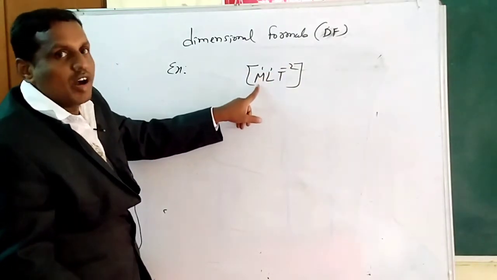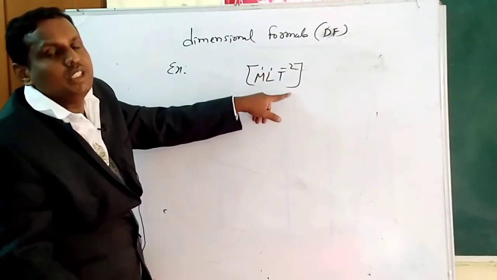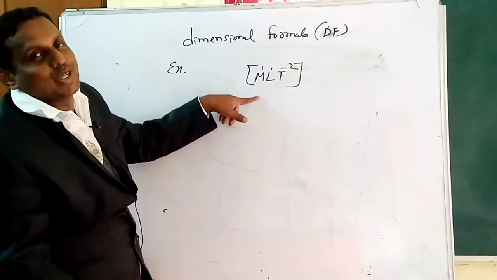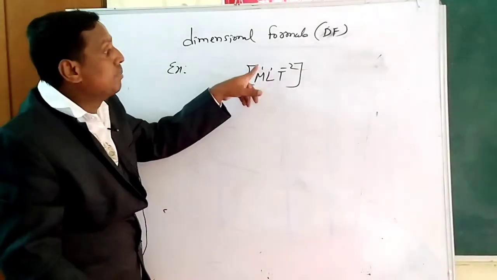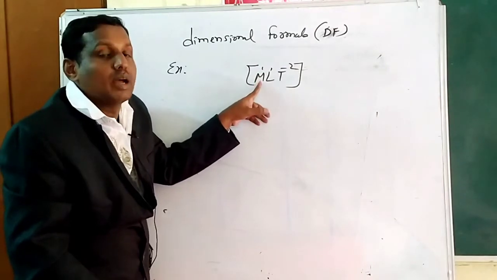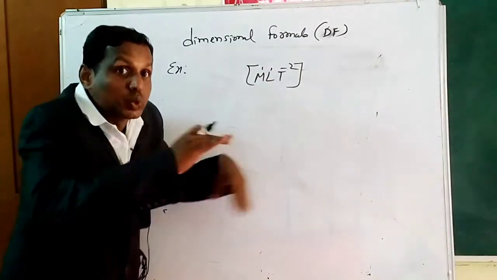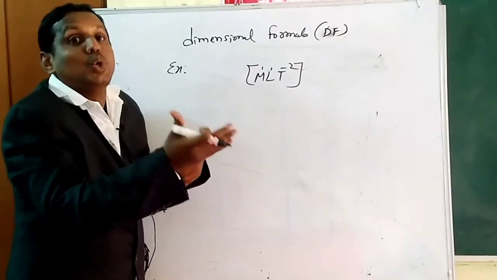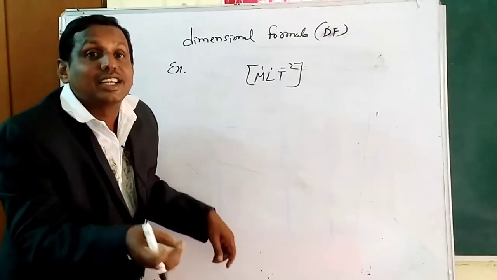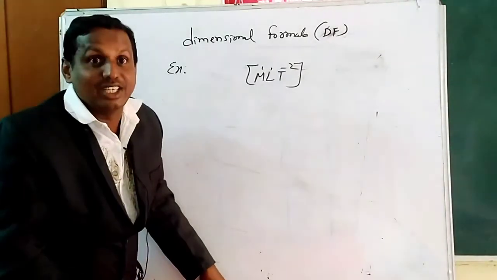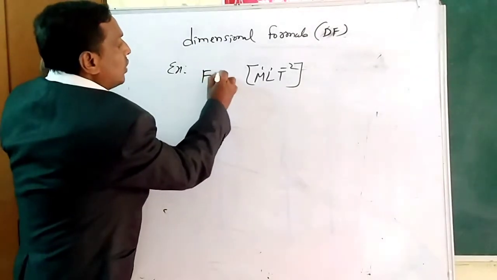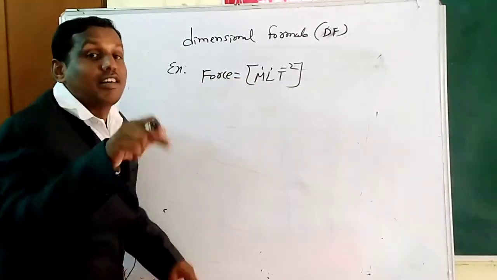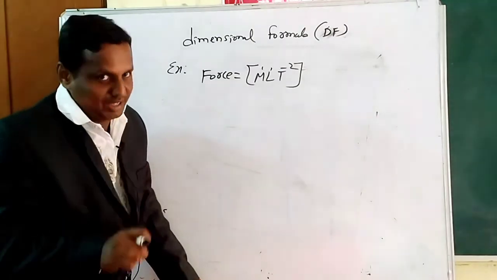What is M? Mass. L is length, T is time. These are fundamental physical quantities. The expression in which the powers of fundamental physical quantities are to be raised to represent a derived physical quantity, force here, is called the dimensional formula.